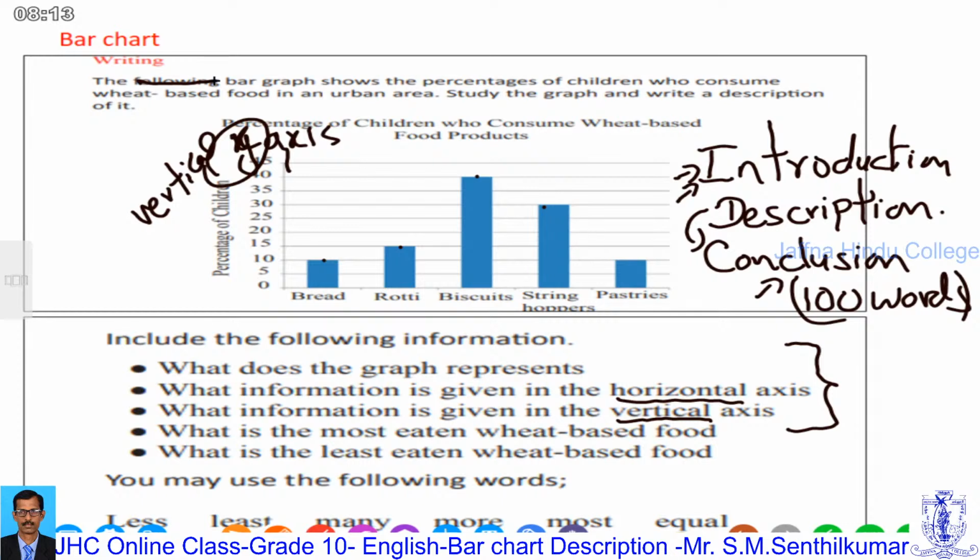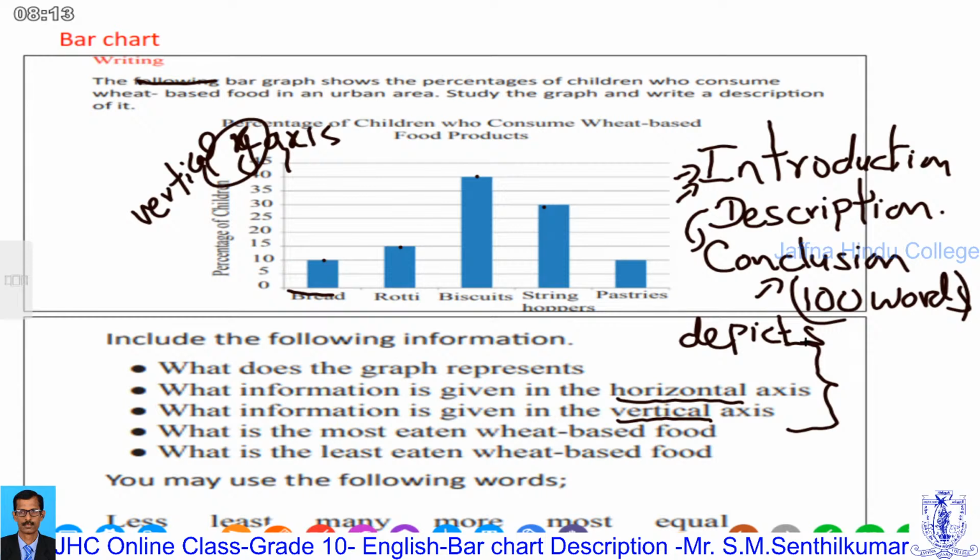Second, what information is given in the horizontal axis? This is the horizontal axis. We have to use it. What is the sentence we write? The horizontal axis depicts, in the active form, different types of wheat-based food in an urban area.